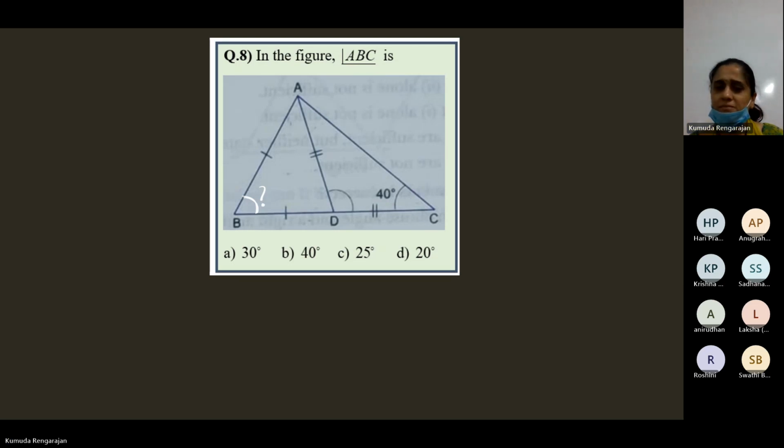Are you sure? Yeah, online children. Measure of angle ABC. I'm 20 degrees. 20. Okay. We'll just wait for the others also. Anyone else online? 40. 40. Okay. Anirudhan 20, ma'am. Anirudhan 20. Okay.